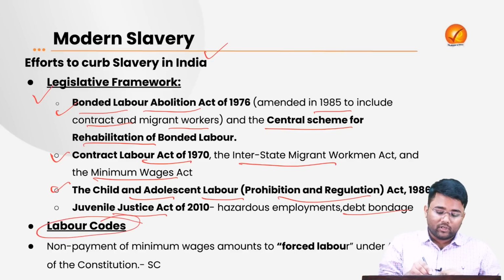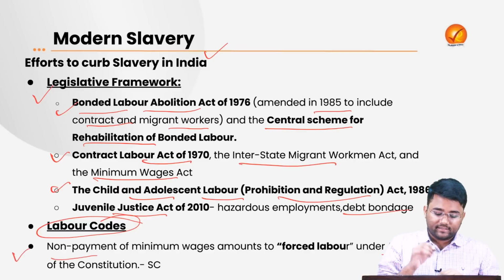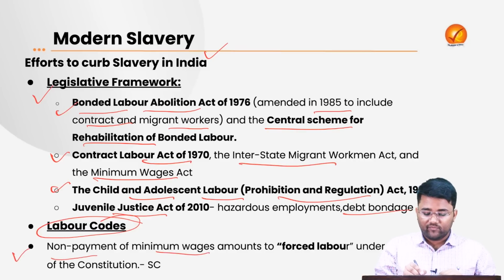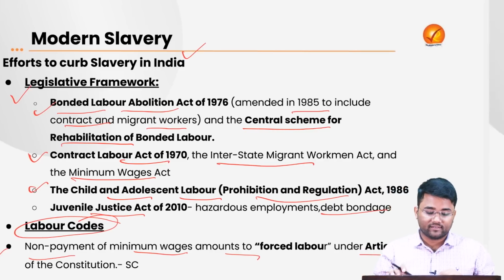The four labor codes that have also come, whether it is the code on social security, wages, or minimum working conditions, etc., have all been comprehensively dealt with. That is also curbing and looking after the issues related to modern slavery. And then the Supreme Court says that non-payment of minimum wages amounts to forced labor under Article 23 of the Constitution of India, which is a basic fundamental right provided to the citizens.